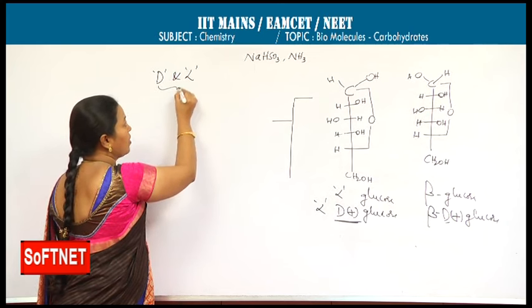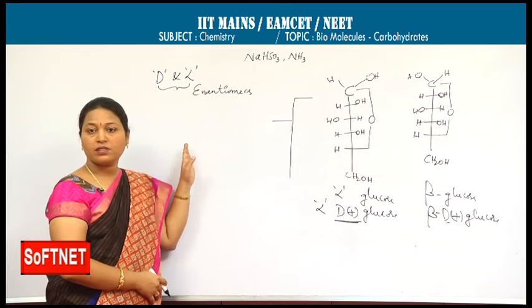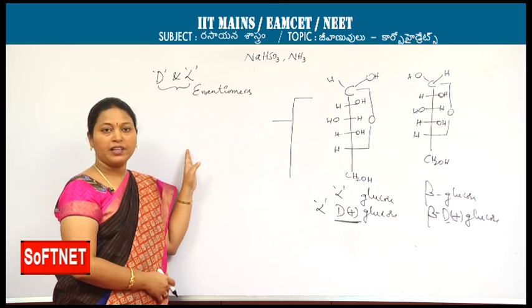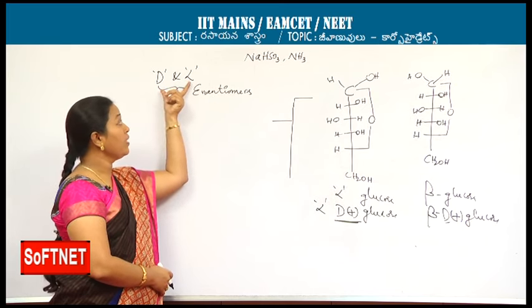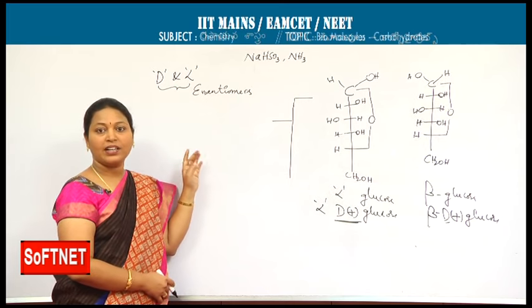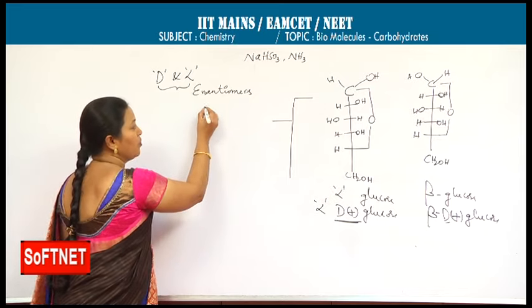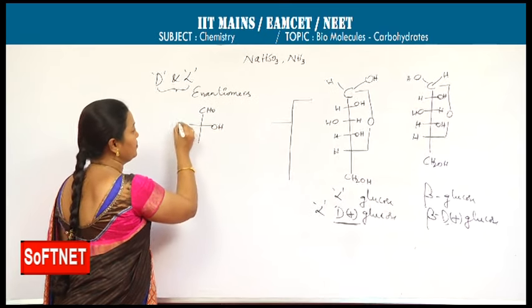These two are enantiomers. Enantiomers are the optical isomers which are non-superimposable mirror images. The primary condition to exhibit D and L configuration is that the compound should possess at least one chiral carbon, and that chiral compound structure resembles glyceraldehyde.